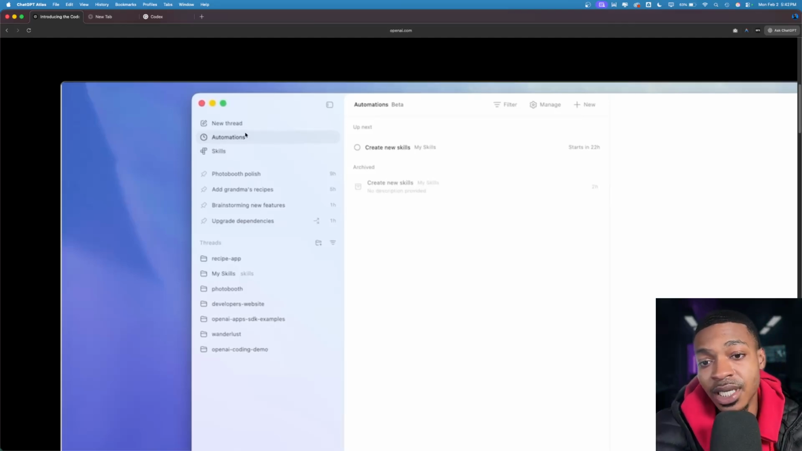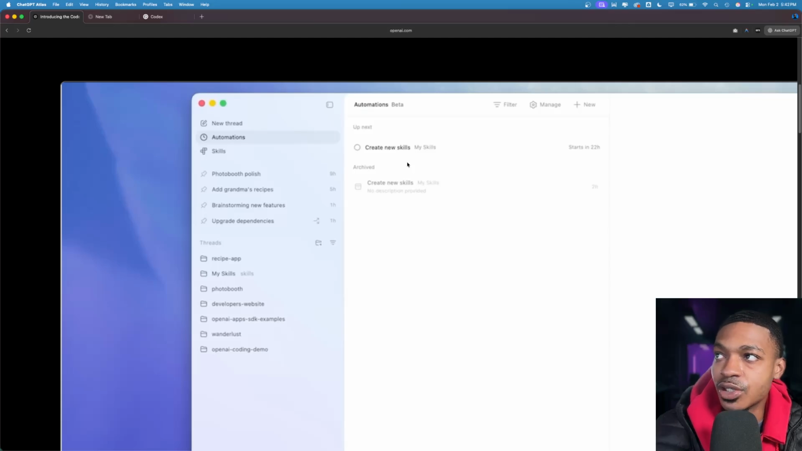Maybe you want to set up an automation to run a security check on a specific code base. You set up a skill to create images or a specific type of images for a specific website. So these are some very useful things.